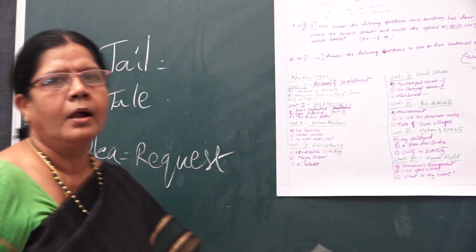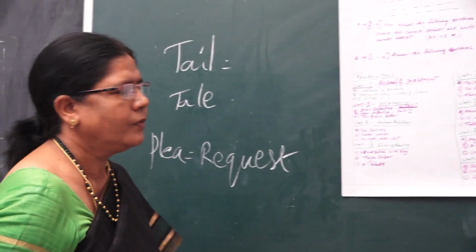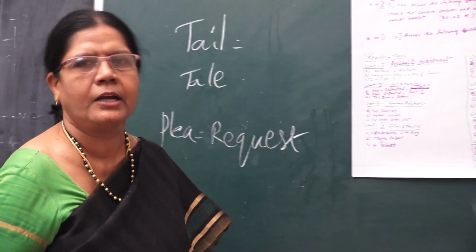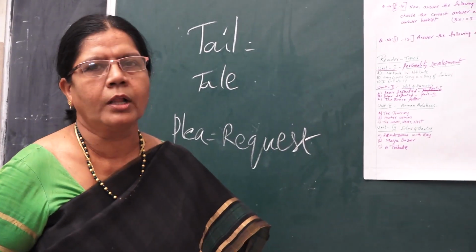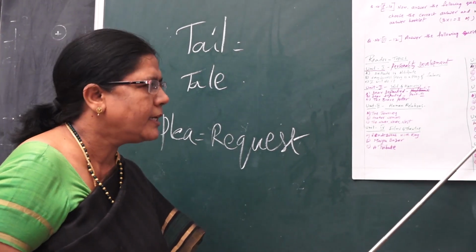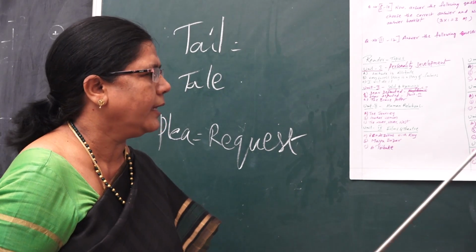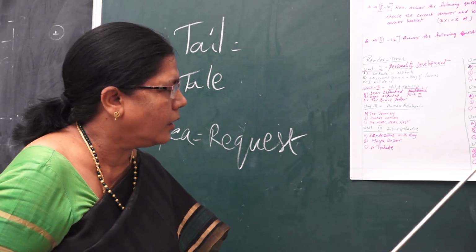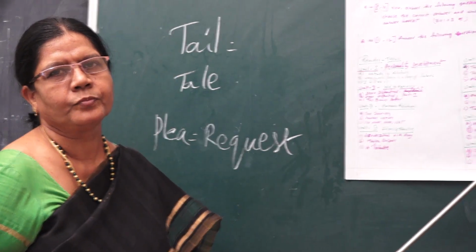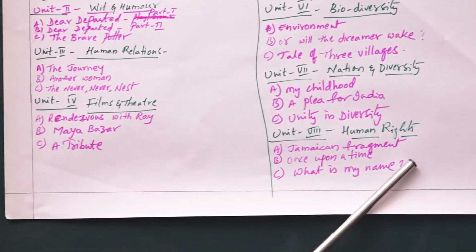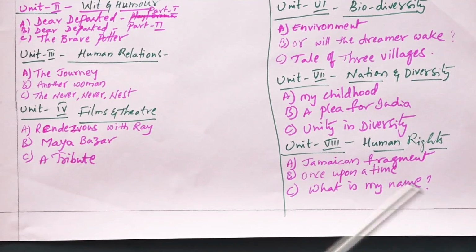As you all know, our country is a vast country with differences in religions, regions, languages and so on. Though we have all these, we have unity in diversity. You have to read it thoroughly. Then, Once Upon a Time: how the conditions were, and how the conditions have now changed.